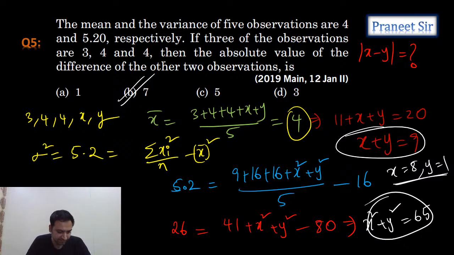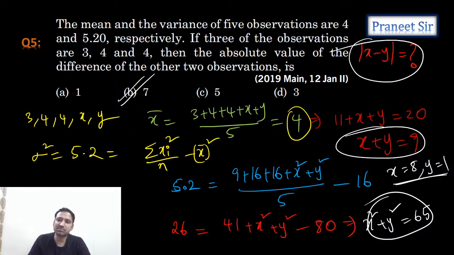Is it clear? Lakshman, understood? 8 plus 1 is 9. 8 square plus 1 square is 65. Exactly matching. So we can say that x equals 8 and y is equal to 1. But he is saying absolute difference. X minus y he is asking. X minus y is 7. Okay. Right. Chalo, let's do the next question.